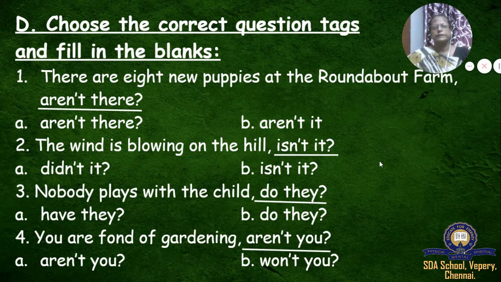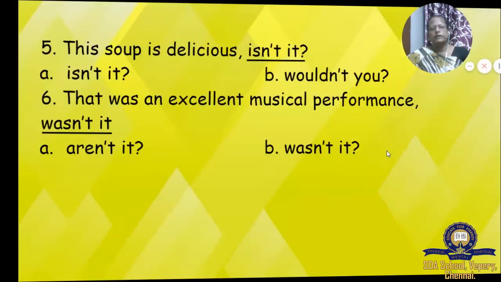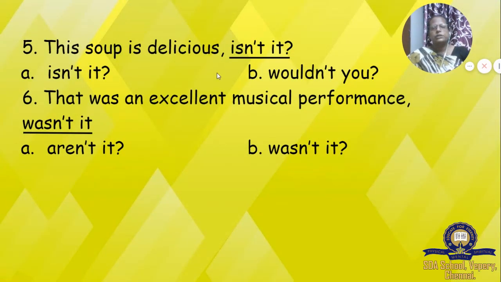Okay, we'll see the next one. Fifth. This soup is delicious. 'Is' is there. This is there, so 'isn't it' or 'wouldn't you' will come? 'Wouldn't you' will not come. So what will come? Isn't it. I-S-N apostrophe T and I-T, question mark. This soup is delicious, isn't it?